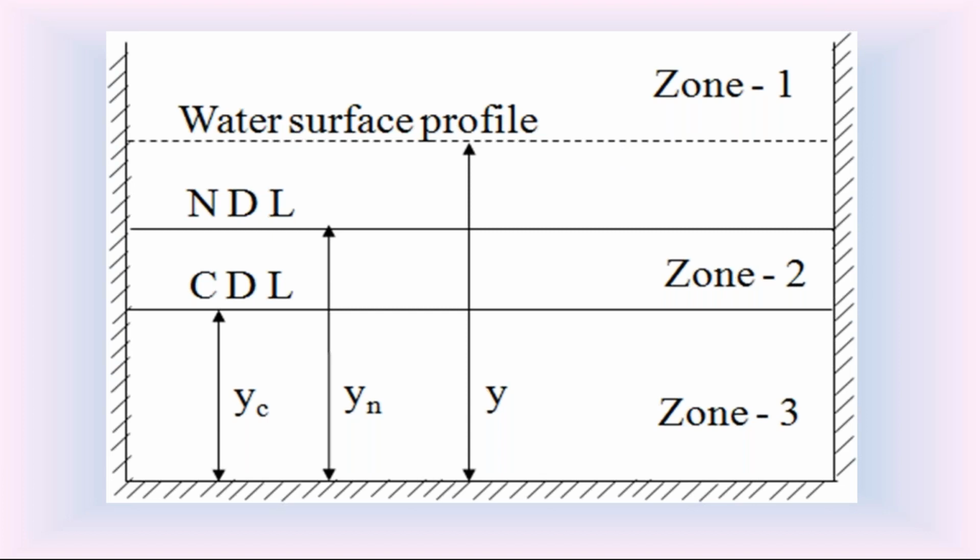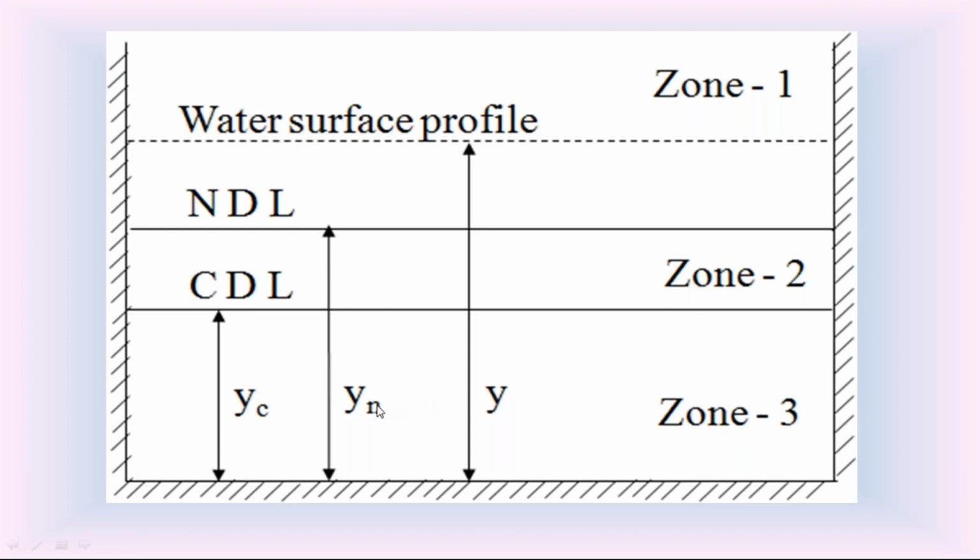If it is in zone 2, we call it M2 curve. If it is in zone 3, we call it M3 curve. So in the mild slope channel, we have three water surface profiles: M1 in zone 1, M2 in zone 2, M3 in zone 3.